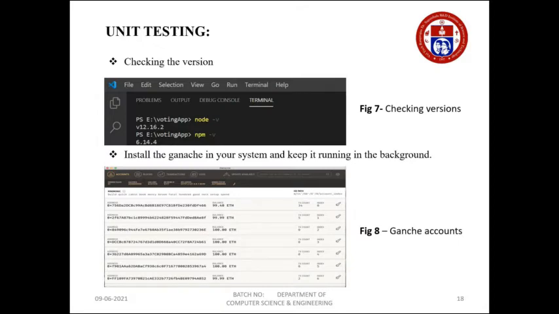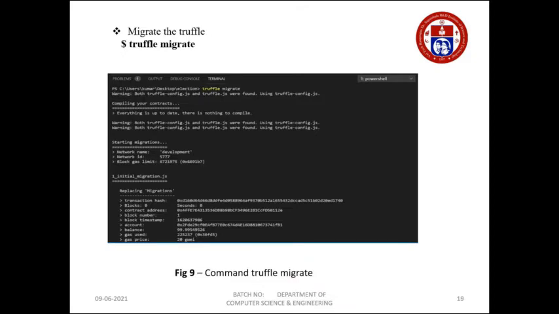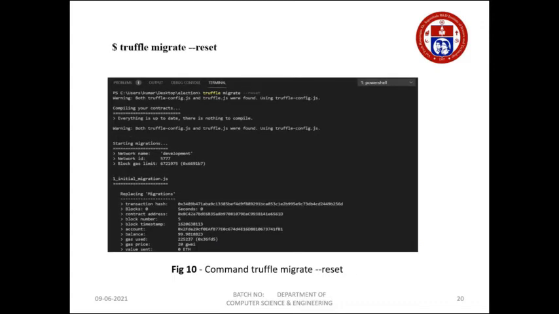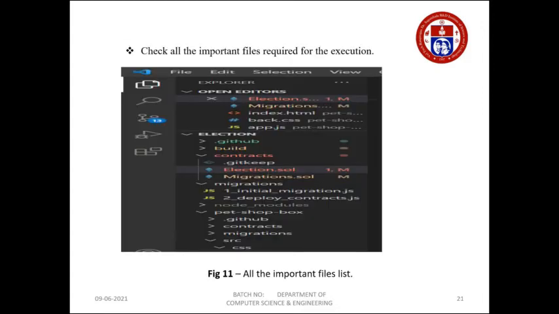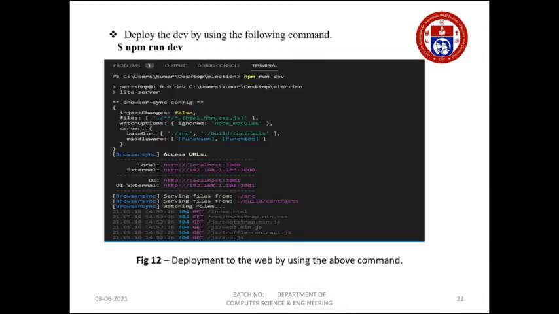And the testing part contains two tests: unit testing and integration testing. In unit testing, just try to check the version, then install Ganache, then truffle migrate. It will show which account has been used and how the transaction has been created to make the smart contract. And whenever you start your project from a new beginning, try to do truffle migrate reset, so that everything gets reset. Check the important documents needed for execution, and then run dev so that it can help to deploy your project on the localhost.